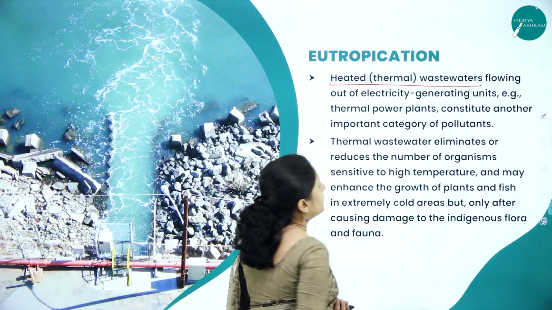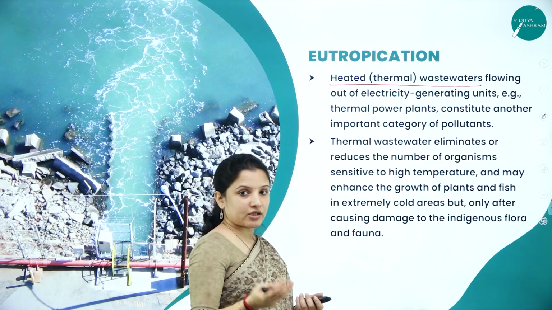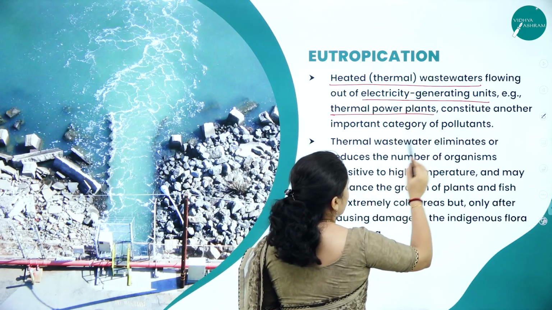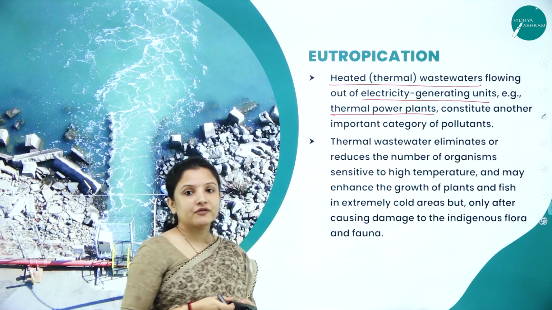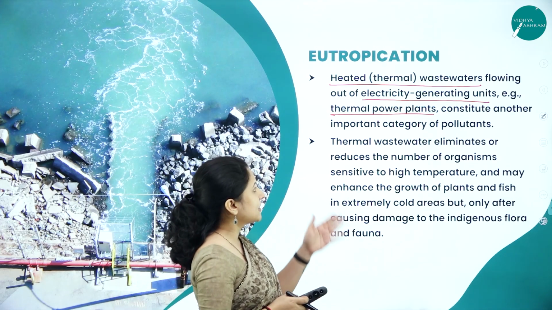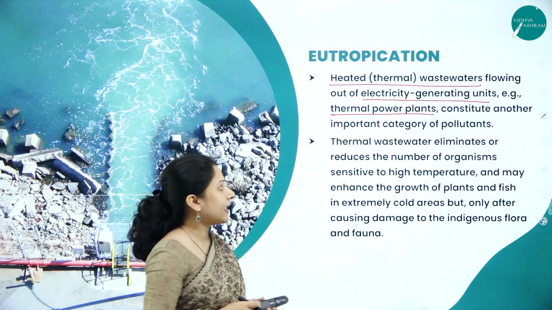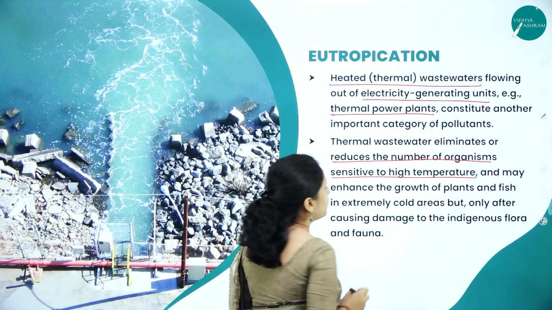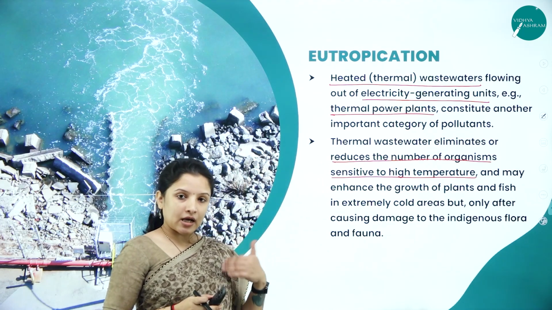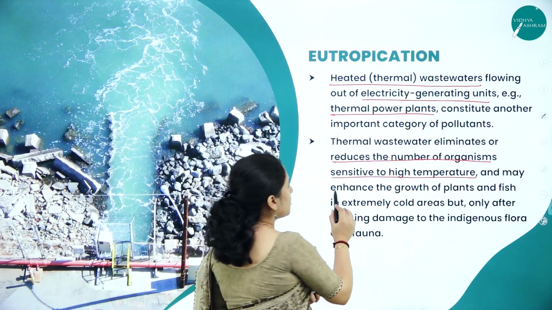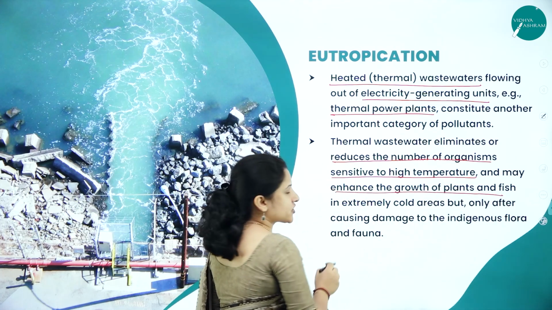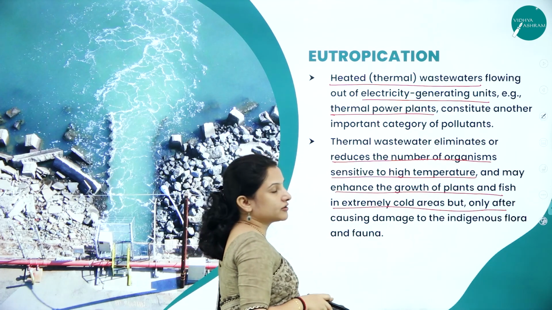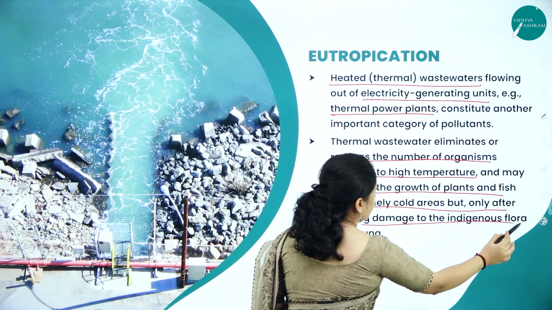thermal wastewaters flowing out of electricity generating units, for example thermal power plants, also contain some of the important toxic pollutants. These thermal wastewaters eliminate or reduce the number of organisms sensitive to high temperature, and in other terms they may enhance the growth of plants and fishes in extremely cold areas, but only after causing damage to the indigenous flora and fauna.